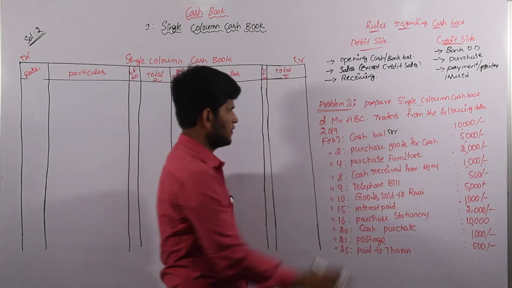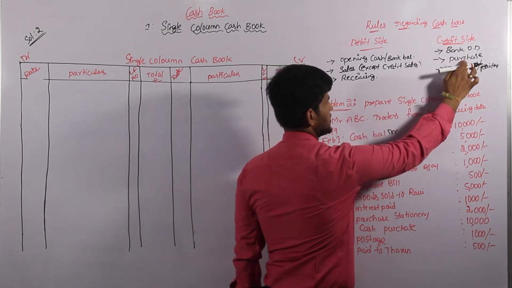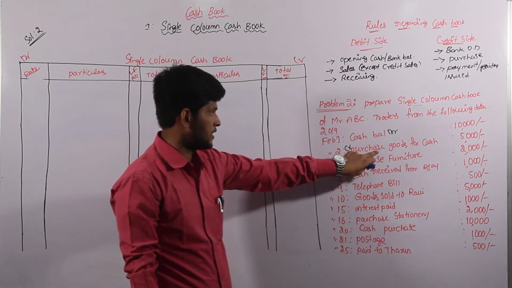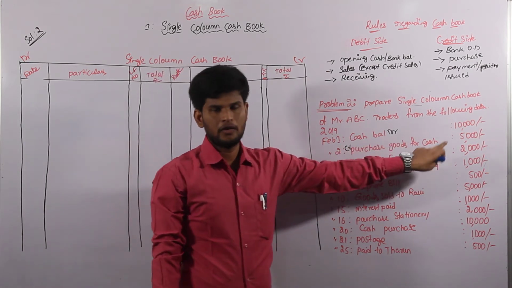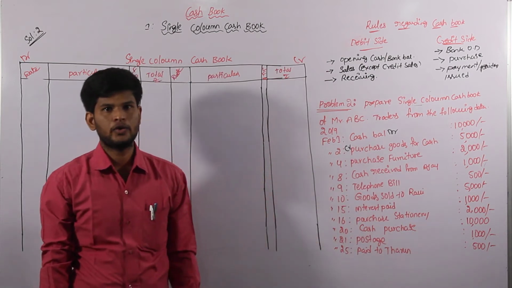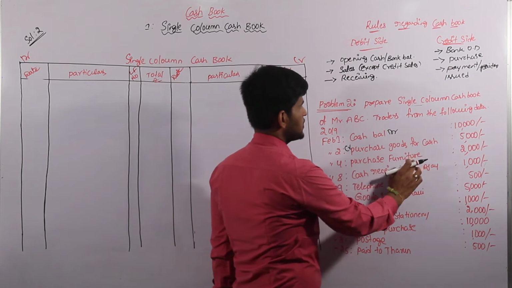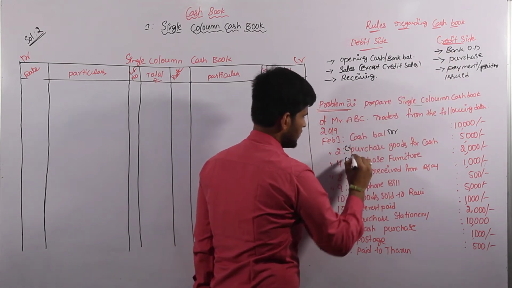And come to the next one, purchase goods for cash. Credit side rule, purchase is always credit side. Only purchase that is cash related transactions we have to consider. The name of the purchase transactions we don't want to consider in our cash books. Next, purchase furniture. This is also a purchase. It will come under credit side transaction.